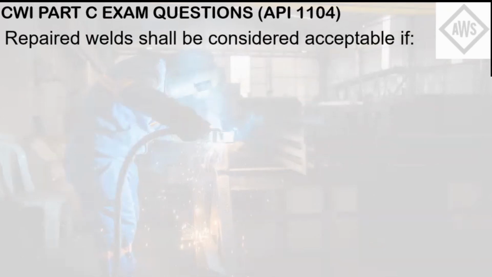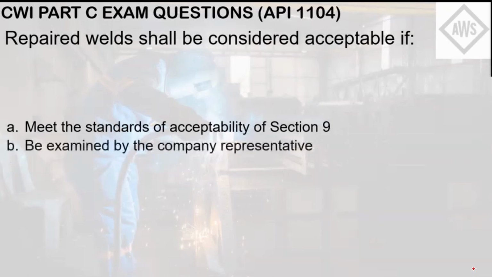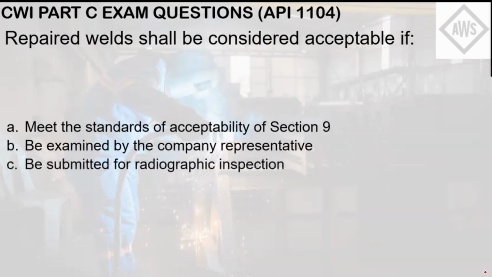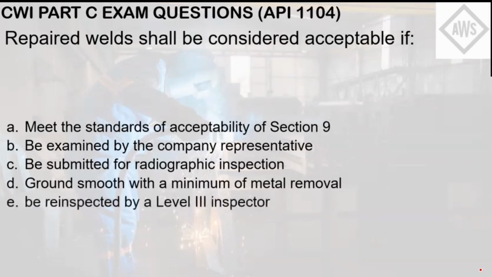Repaired weld shall be considered acceptable if letter A, it meets the standards of acceptability of Section 9. Letter B, examined by the company representative. Letter C, be submitted for radiographic inspection. Letter D, ground smooth with a minimum of metal removal. Letter E, be re-inspected by a level 3 inspector.